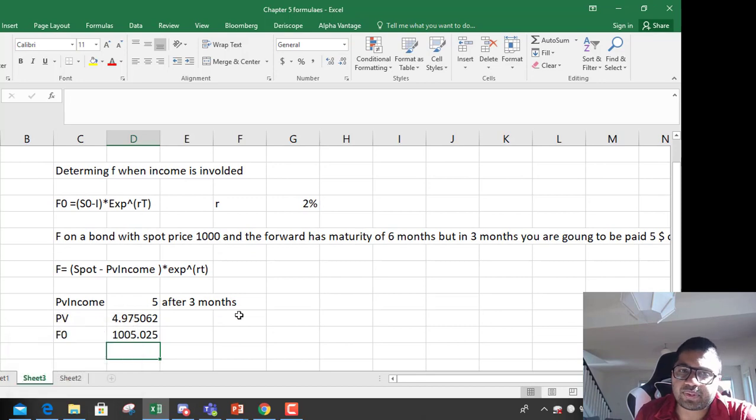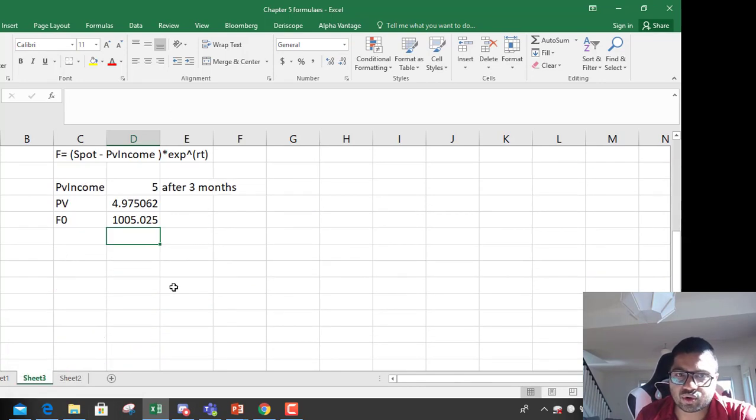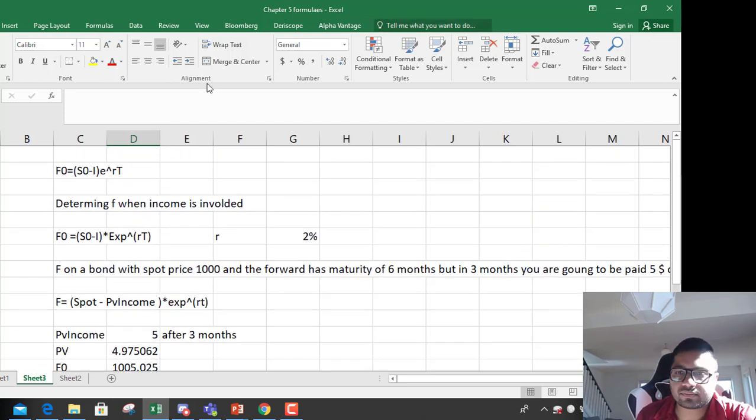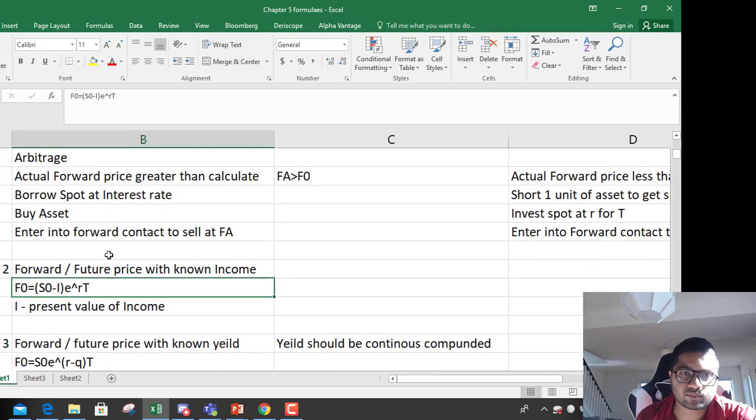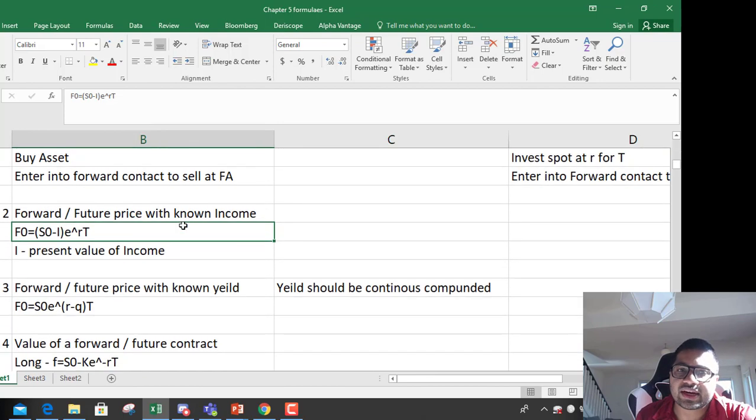So the forward price for this bond is going to be 1005.025. This is how you calculate forward price when an income is given.